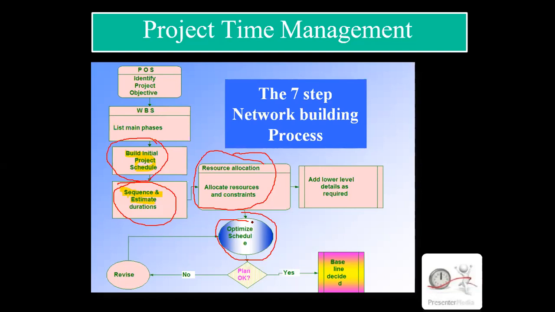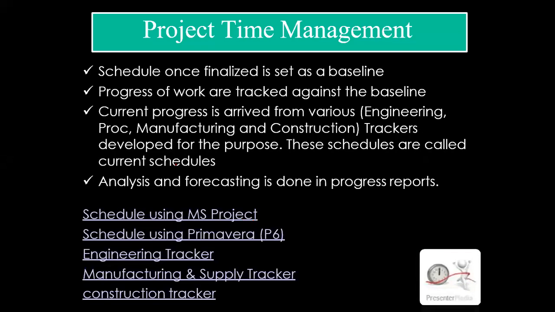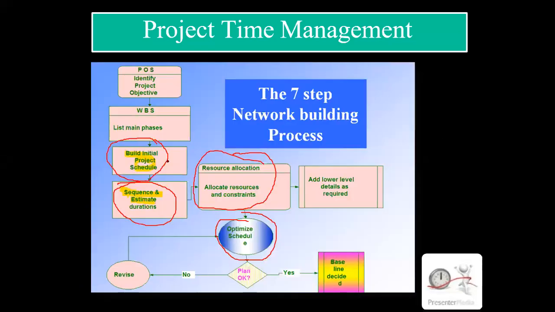Then revise the schedule if required. If the plan is okay, then go for baseline decided. Once the baseline is decided, start the work according to that. So generally this is called the flow chart of network building. And the next point is network, CPM may be there, PERT may be there. Based on this activity, we have to find out the network. Yes, A is completed, then B is completed, C is completed, or D is completed, like this. This is related to project management. Then this is again related to the time management flow chart. Then we will go to the next.